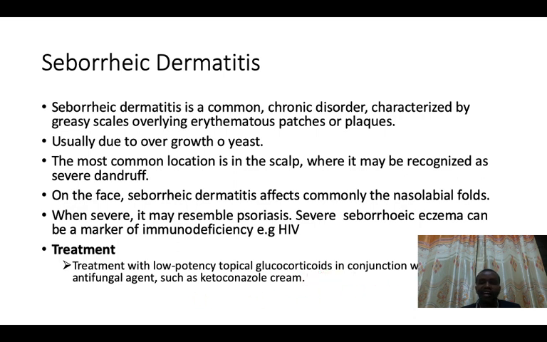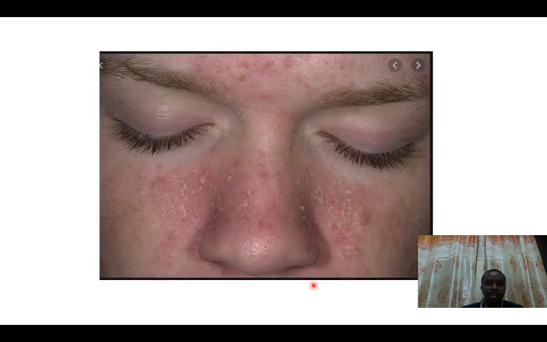But the other medication that you can use is a topical antifungal agent, because we said this is normally caused by fungal infection. So you can use, for example, ketoconazole cream or ketoconazole shampoo if the scalp is affected.